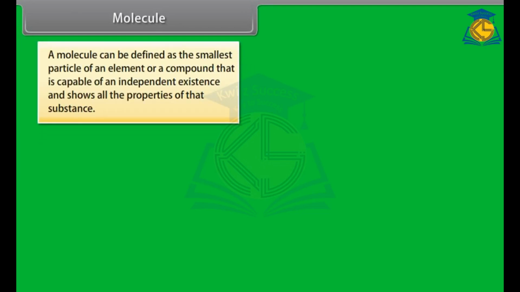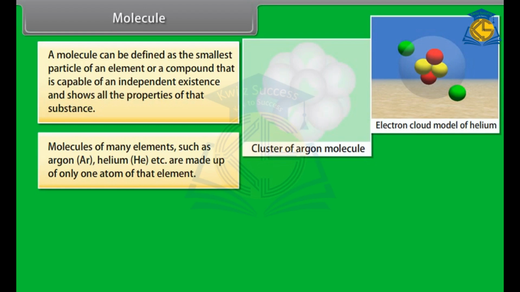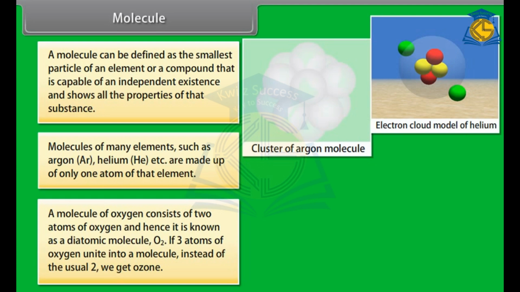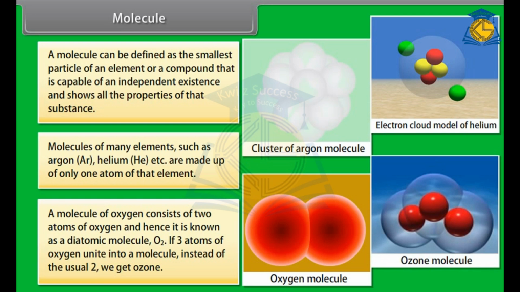Molecule. A molecule can be defined as the smallest particle of an element or a compound that is capable of an independent existence and shows all the properties of that substance. Molecules of many elements such as argon, Ar, helium, etc. are made up of only one atom of that element. A molecule of oxygen consists of two atoms of oxygen and hence it is known as a diatomic molecule, O2. If three atoms of oxygen unite into a molecule instead of the usual two, we get ozone.